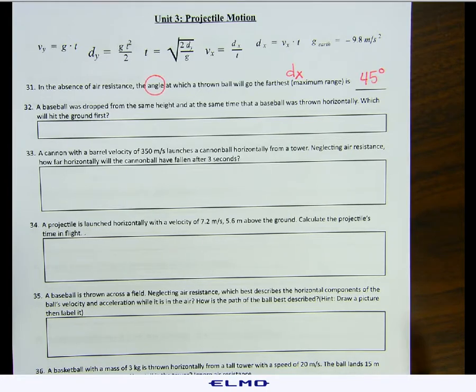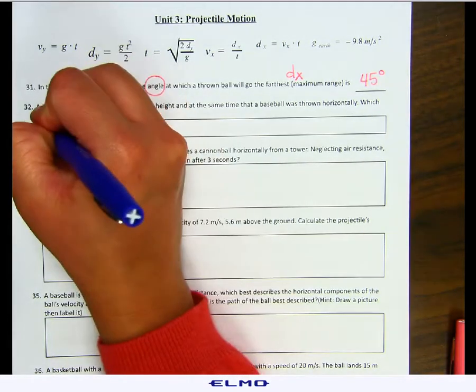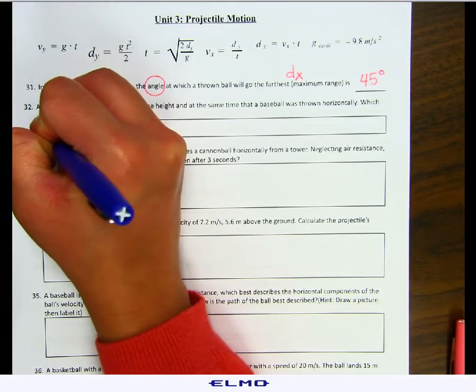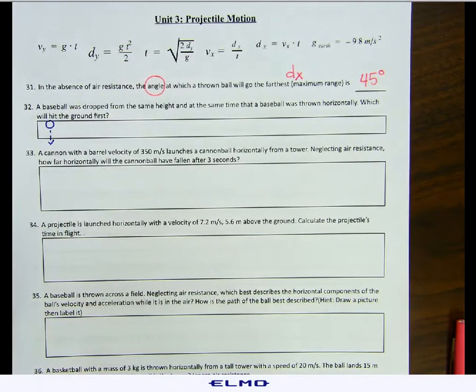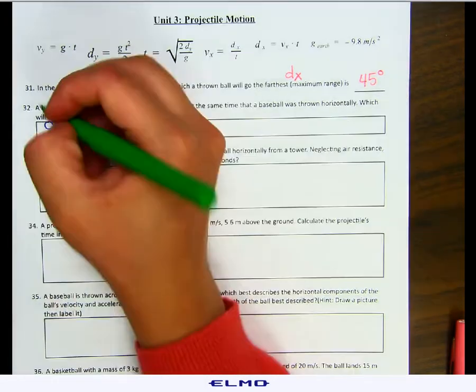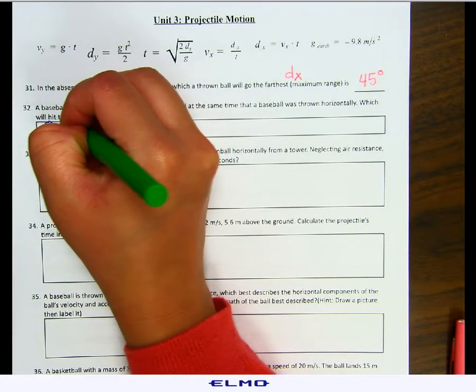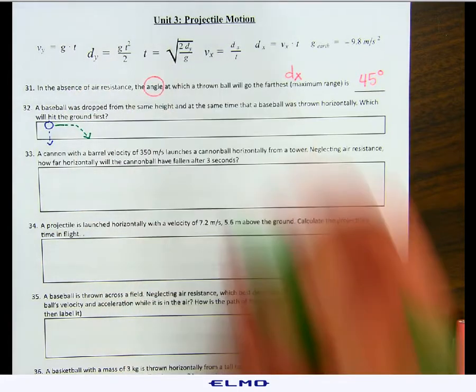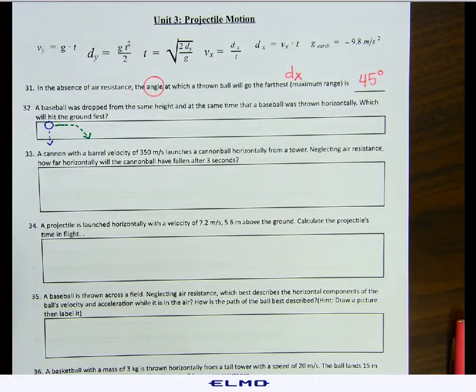Number 32, a baseball was dropped from the same height and at the same time that a baseball was thrown horizontally. Which will hit the ground first? So let's draw what that looks like. We're throwing a baseball down, and then we're throwing a baseball across horizontally. But it's still going to fall because of gravity. So which one's going to hit the ground first?